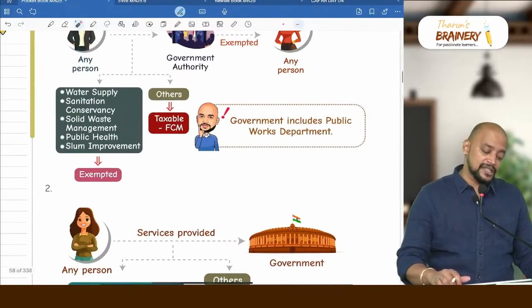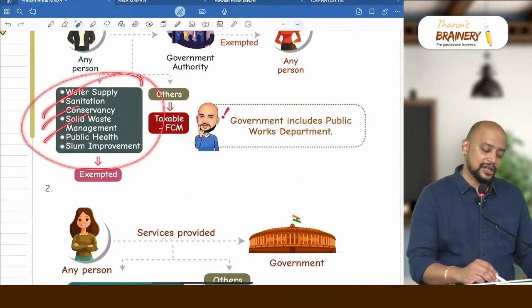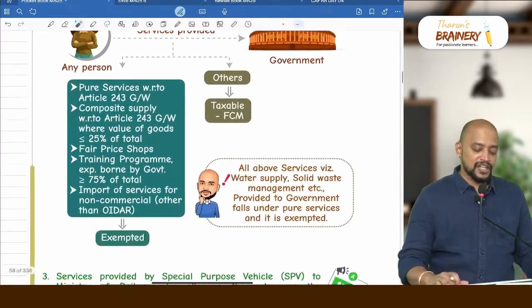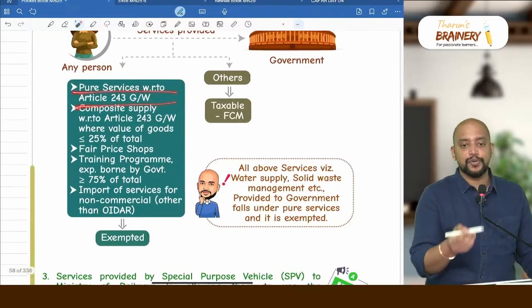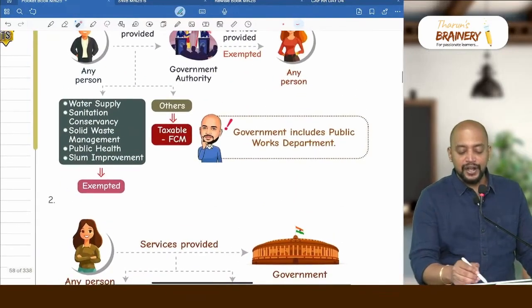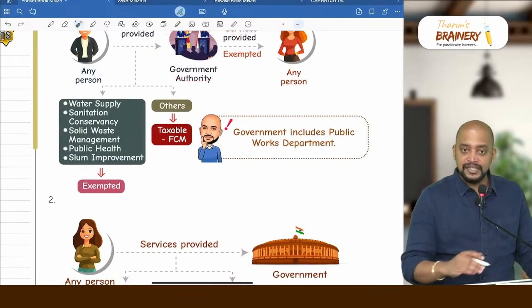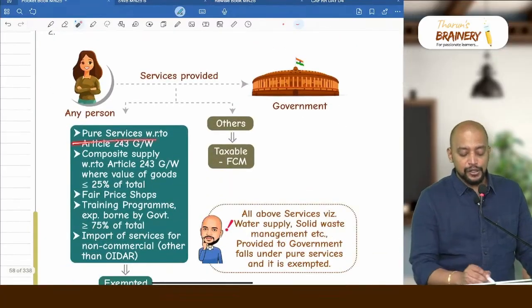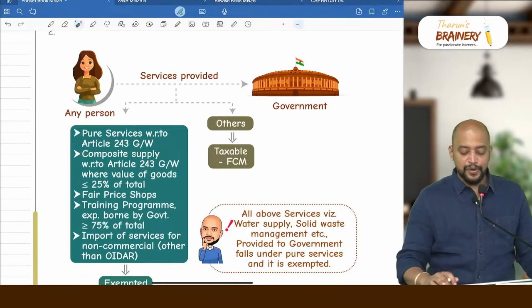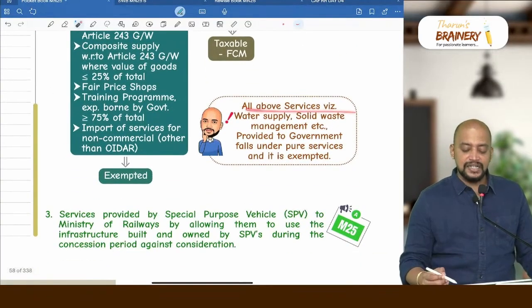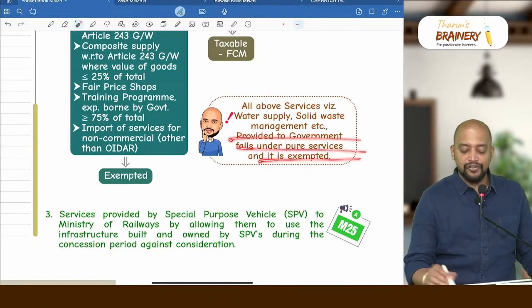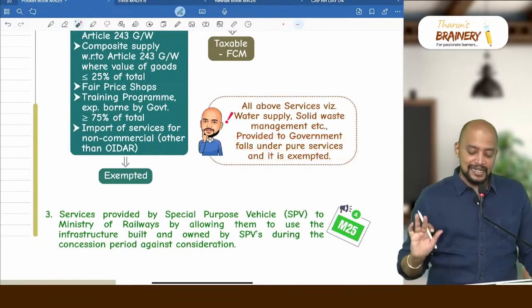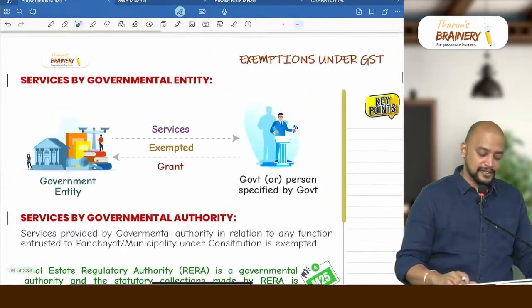And what about these services, water supply, sanitation, conservancy and solid waste management? That is coming under the first point. See, if this is provided to government or a government authority, it is also exempted. If it is provided to government also, it is covered under the first point. You can see all the above services like water supply, solid waste management, etc. provided to government fall under pure service and it is exempted. Third point we already discussed.